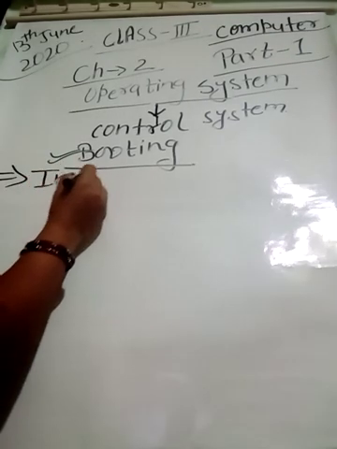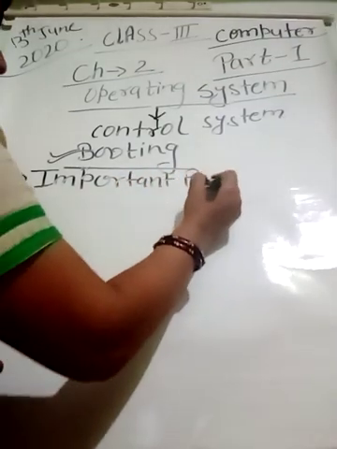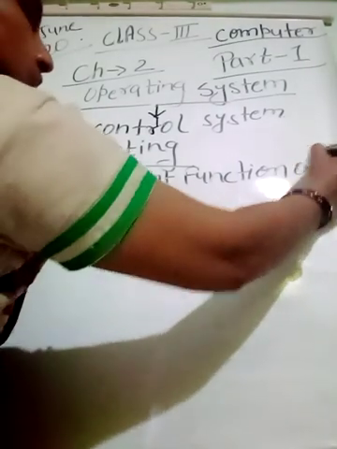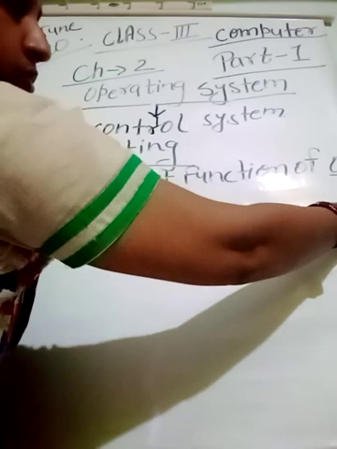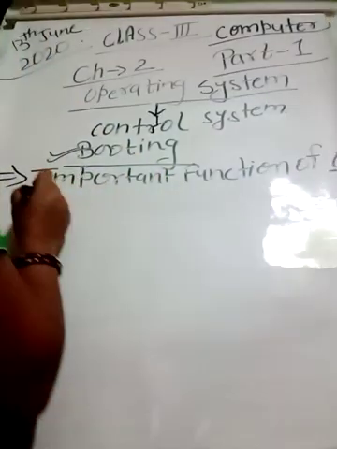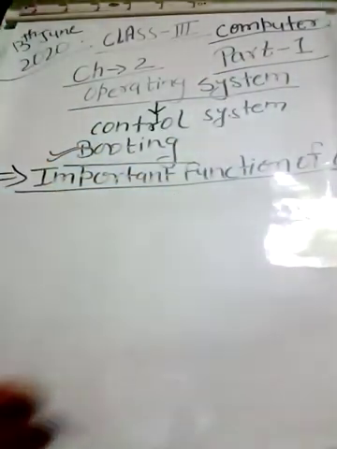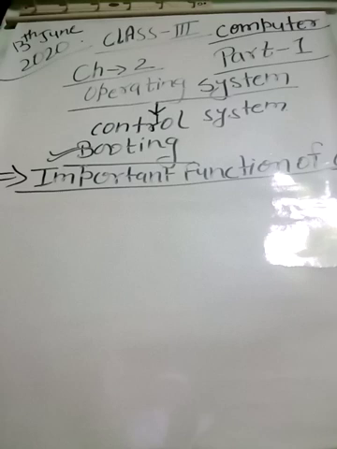I am writing here: important functions of operating system. OS, the full form of OS, is operating system. So important functions of operating system.